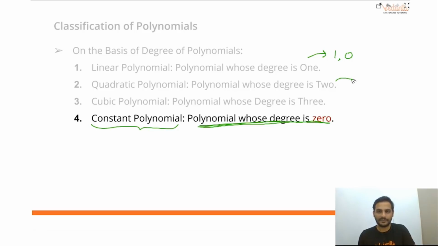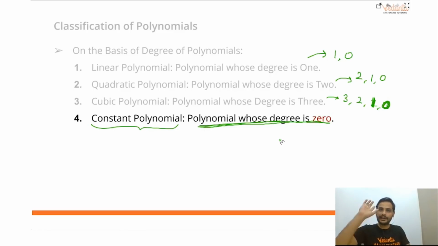When the degree is 2, the variable power can be 2, 1, or 0. When the power is 3, it can be 3, 2, 1, 0. When I'm telling you that degree is 0, that means the highest power of the variable is 0 only, and you cannot go beyond 0 because after that negative numbers start, and that is not a whole number, correct?